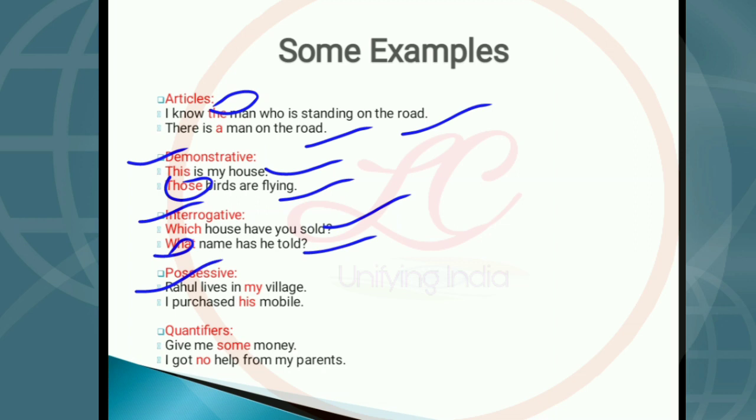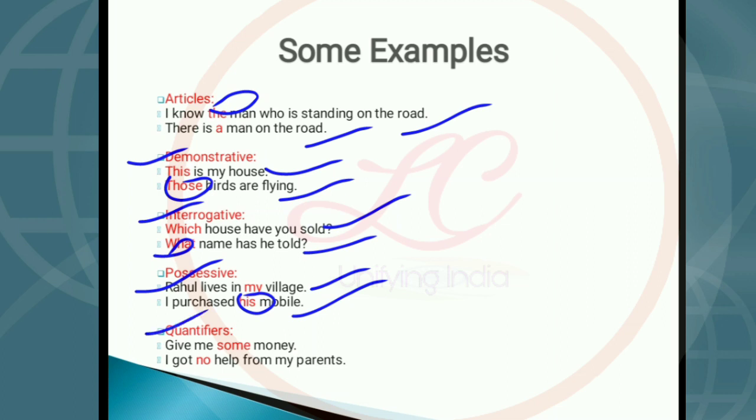Now possessive determiners. Example: Rahul lives in my village. Here, my is an example of a possessive determiner. And the example: I purchased his mobile. Here, his is an example of a possessive determiner.